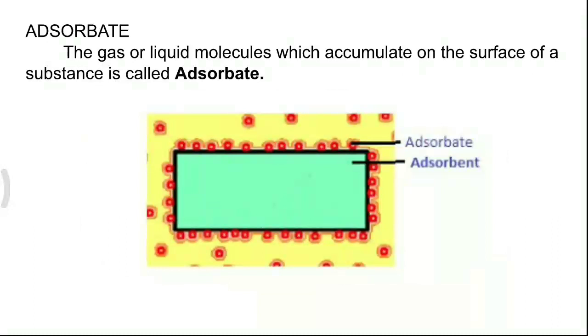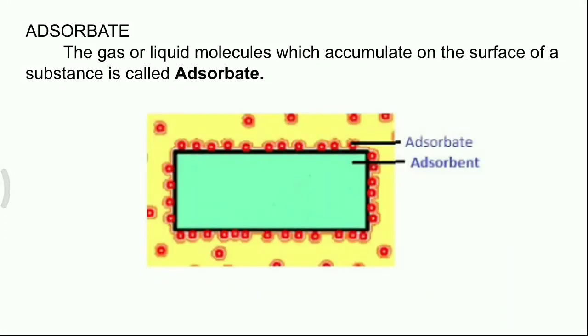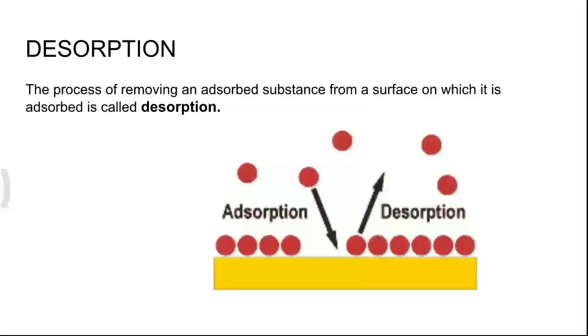The gas molecules which are accumulating on the surface of an adsorbent are called adsorbate, and the surface where gas molecules are accumulating is called adsorbent. Can you identify the adsorbent and adsorbate in the given image? This particular example I had given earlier also. Here we have activated charcoal. The gas molecules are trying to settle on the surface of activated charcoal. Identify the adsorbent and adsorbate.